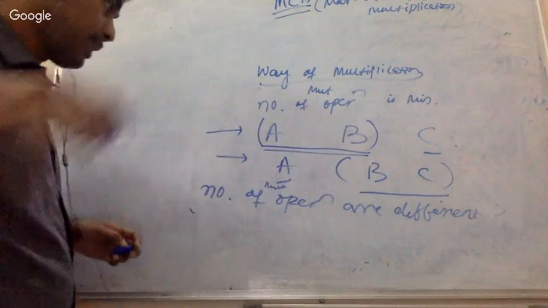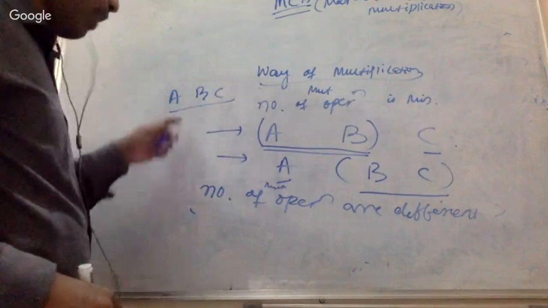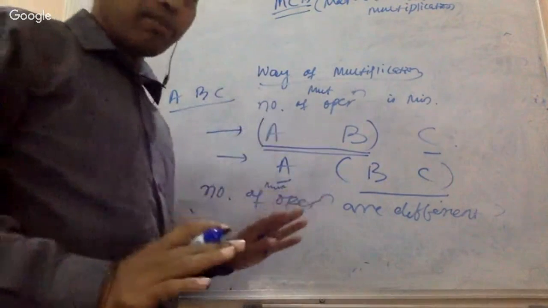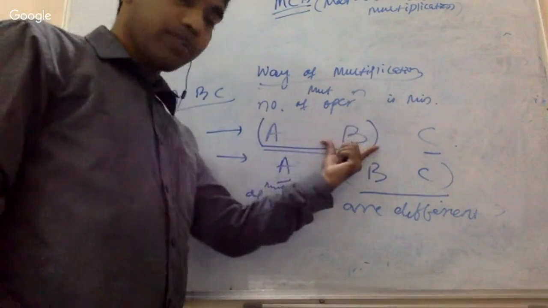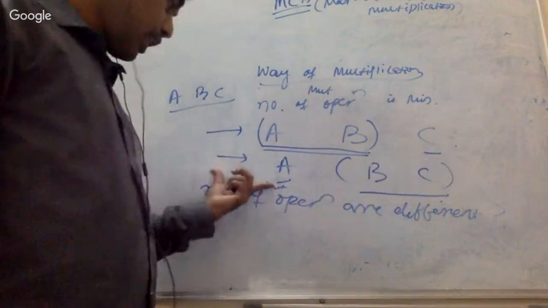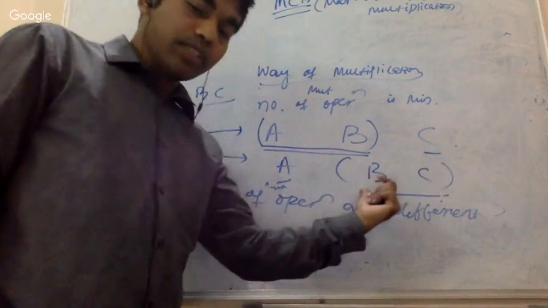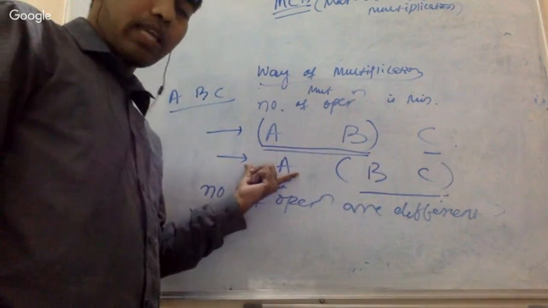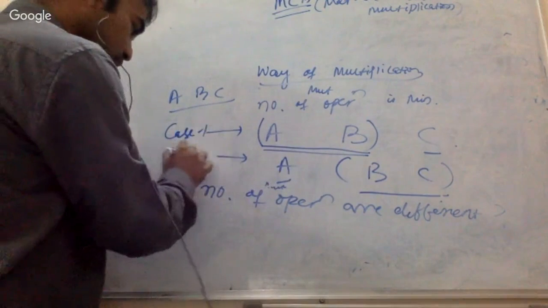So can somebody answer me? The question is like this: given A, B, C matrices, there are three matrices given. I am just putting a bracket here, not doing much. What I am trying to say is, I will multiply A and B first, then I will multiply with matrix C. In the next case, I am going to multiply B and C first, and then multiply the A matrix. So this is case 1, this is case 2.